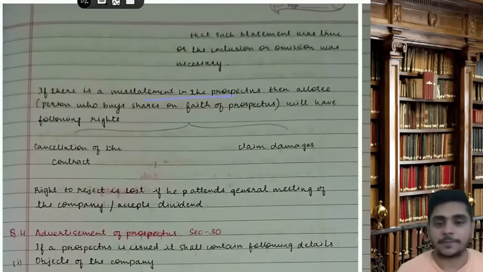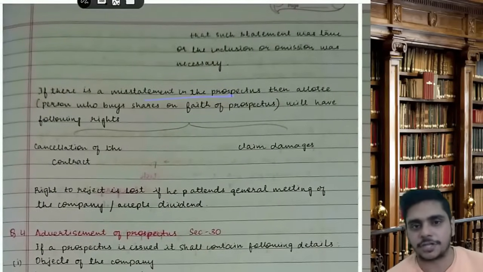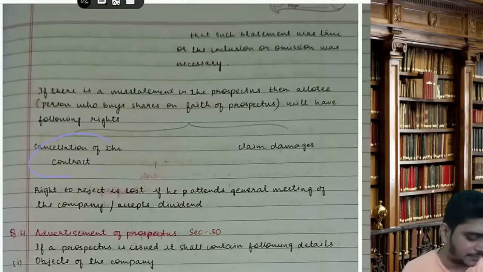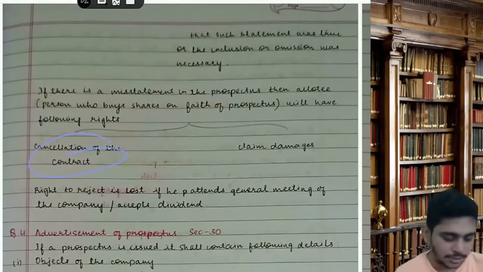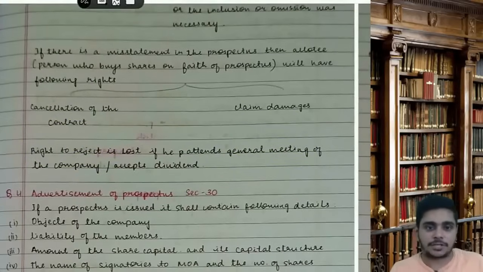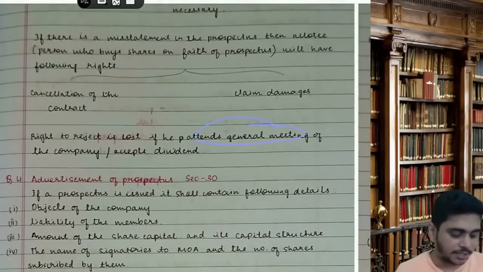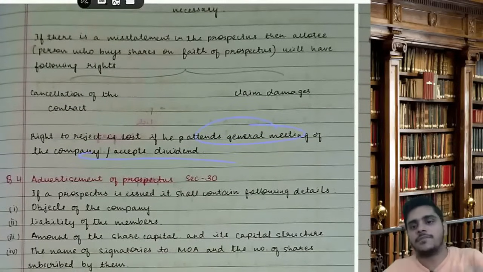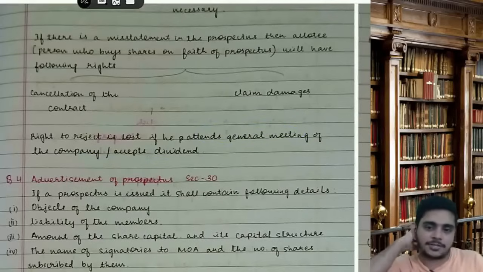If there is a misstatement in the prospectus, then the allottee, the person who buys the shares on faith of the prospectus, will have the following rights. First, cancel the contract. Number 2, claim damages. But the right to reject is lost if he has attended the general meeting of the company or accepts the dividend. So if you have behaved like a shareholder, then your right to reject is lost. Then you can't reject it.